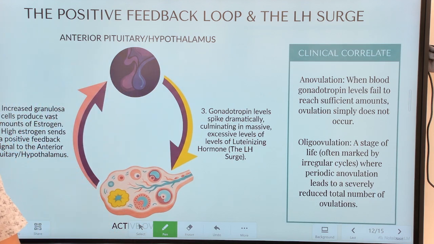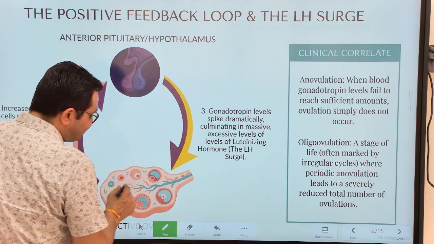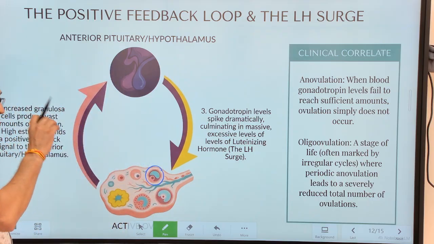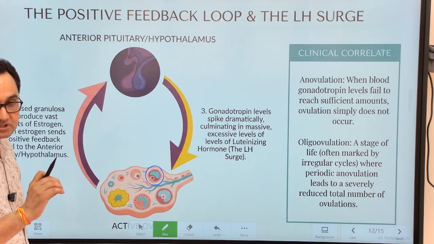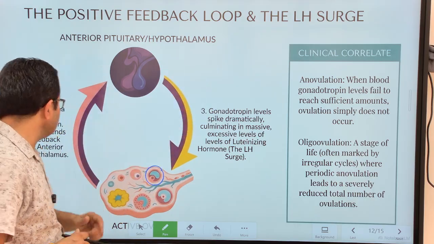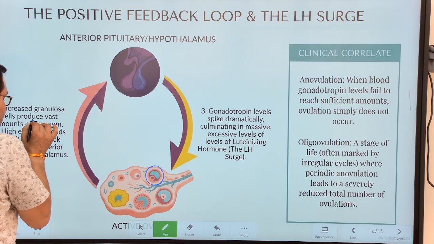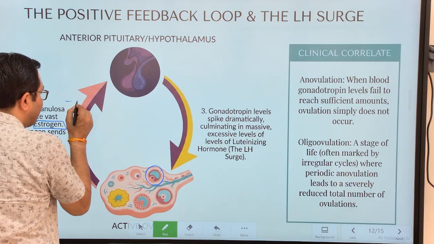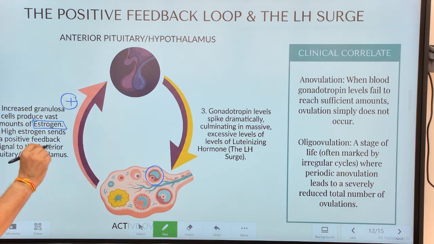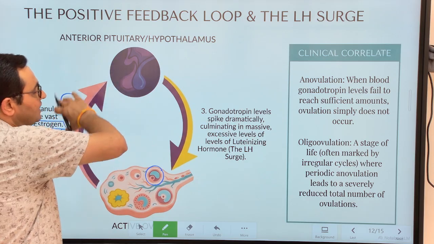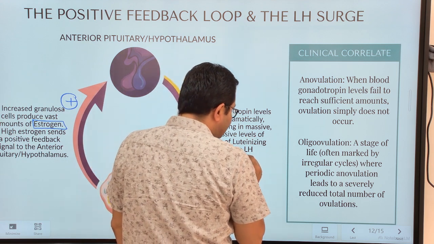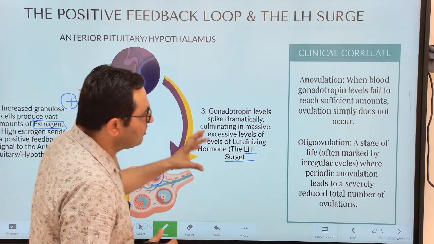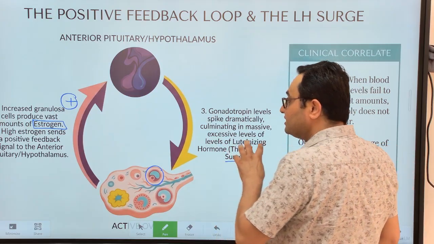Now, what happens in the case of the female? When this follicle is ready to ovulate, that means the first meiotic division is completed and the secondary oocyte is produced. Now there is a rapid increase in the hormone estrogen. Estrogen suddenly increases. This rapid increase of estrogen gives positive feedback to the hypothalamic anterior pituitary pathway, resulting in increased secretion of LH hormone. This is called the LH surge. The rapid increase in LH is the LH surge, and this LH hormone is responsible for the mechanism of ovulation.